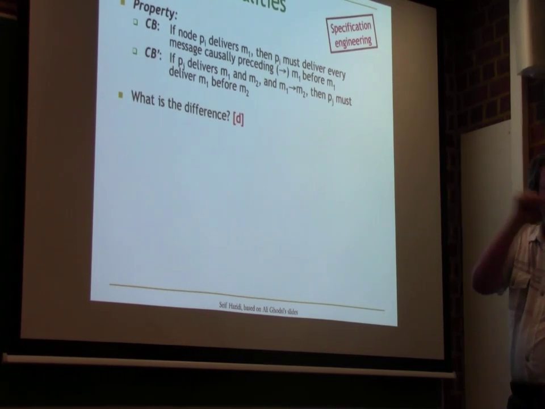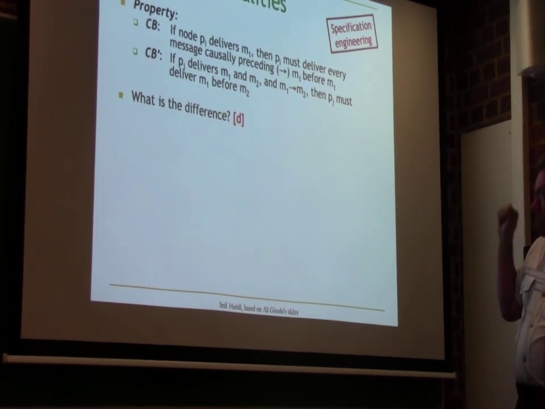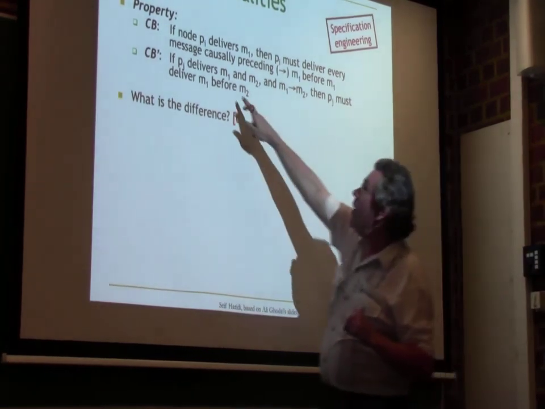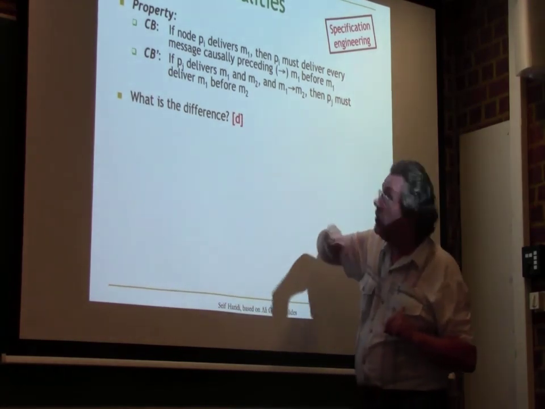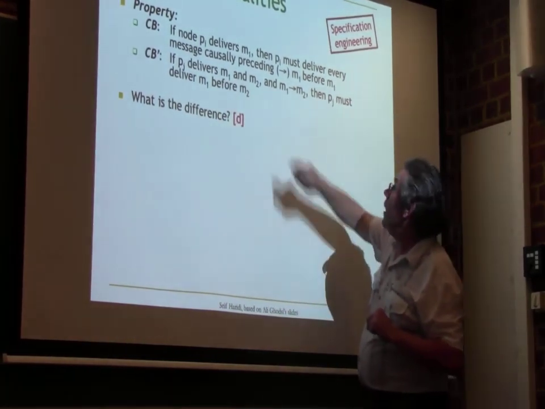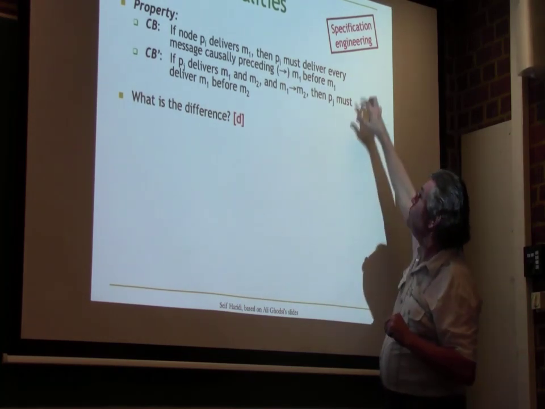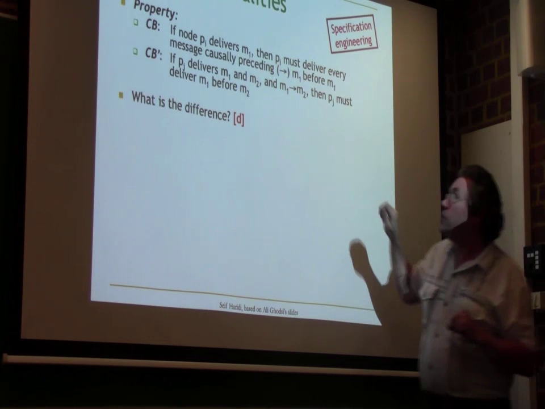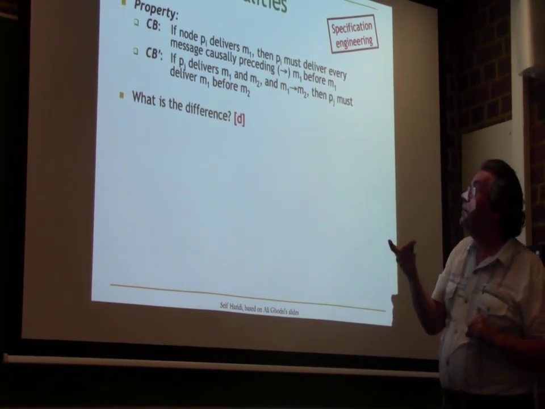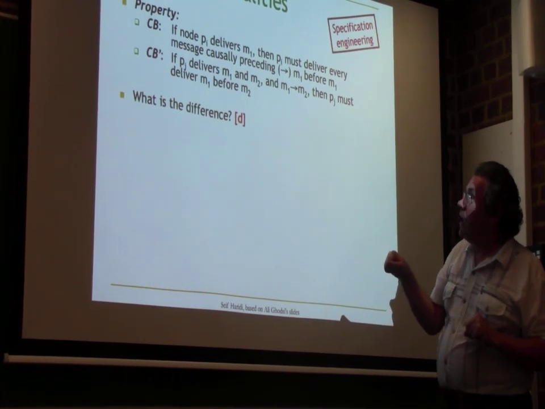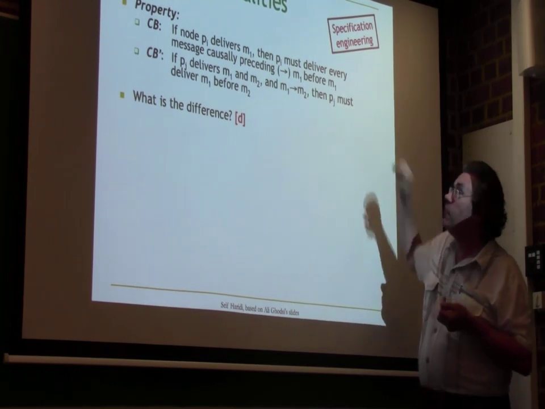So I make a small variation now. I have M1 and M2. Assume now that M2 is delivered and not M1, and M1 is before M2. In that case, what do the two properties say? I'm changing the scenario a little bit. M2 is delivered, and M1 is actually before M2, but M1 is not delivered. What does CB prime say?